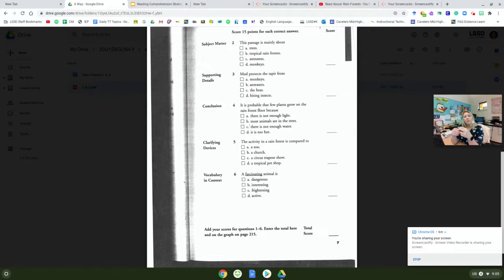What about it's too hot? Well, it is hot in the rainforest. But it never stated that would be a reason why plants can't grow on the floor. The reason they can't grow on the floor is because there's not enough light.